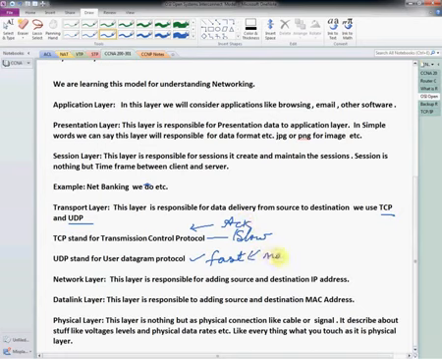So TCP waits for acknowledgement, and UDP does not wait for acknowledgement. TCP is reliable and UDP is not reliable. For example, browsing a website is an example for TCP.